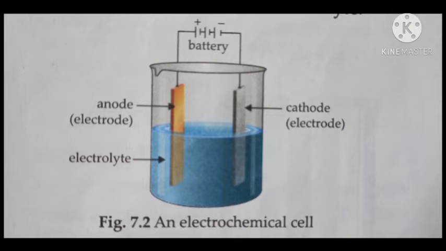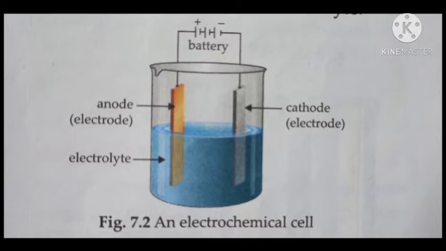Now these electrodes are immersed in a solution. You can see that both the electrodes are immersed in a solution. And what is this solution? This solution is called the electrolyte. When an electric cell is used to draw current, a chemical reaction takes place in it. As a result, chemical energy stored in the cell converts into electrical energy. Thus the cell becomes the source of electricity.